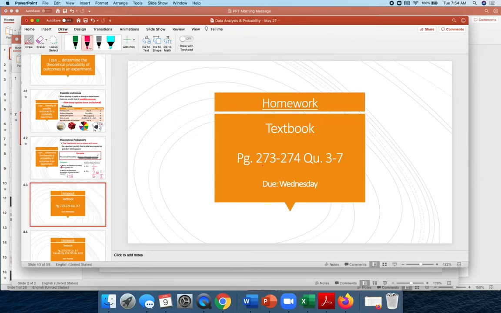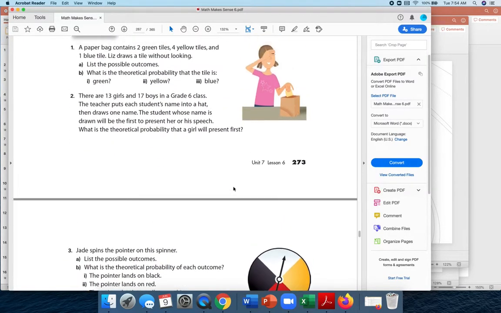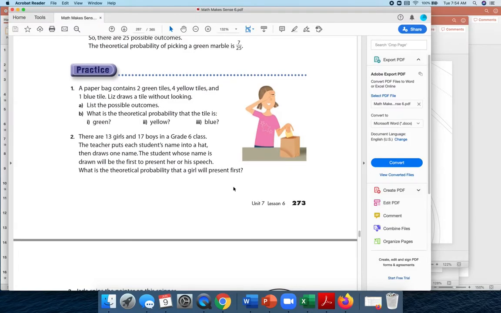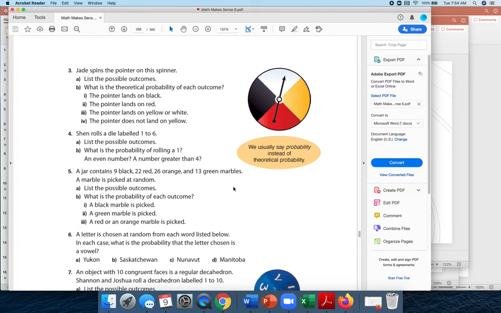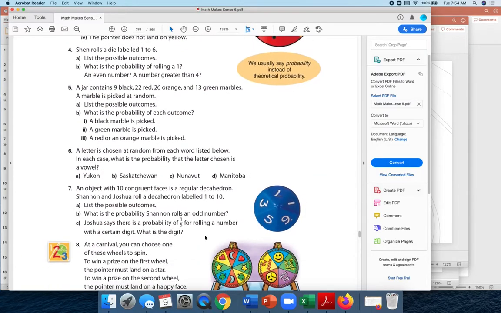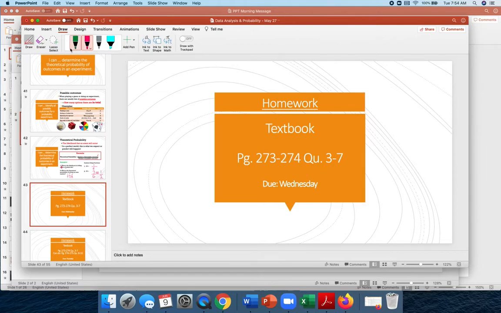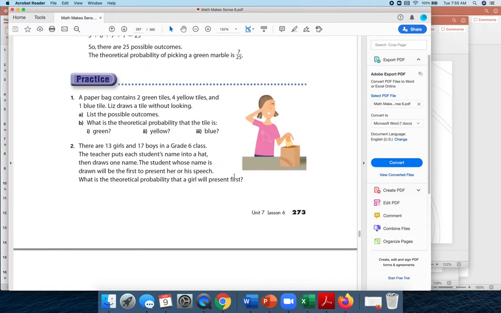Okay, this is your homework. It is page 273 to 274, questions 3 to 7. I guess I just didn't have you do the first couple. Okay, fine, I guess you could actually. Should we do that? Yeah, let's do them. Questions 1 to 7. It's not hard though. You'll see. Just a little bit of good practice.